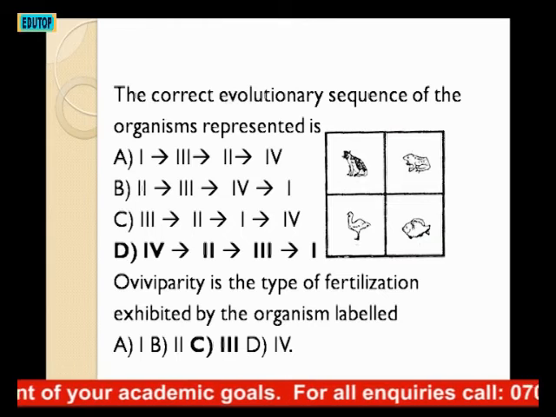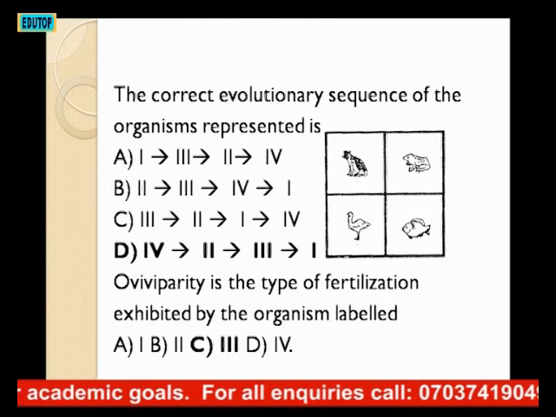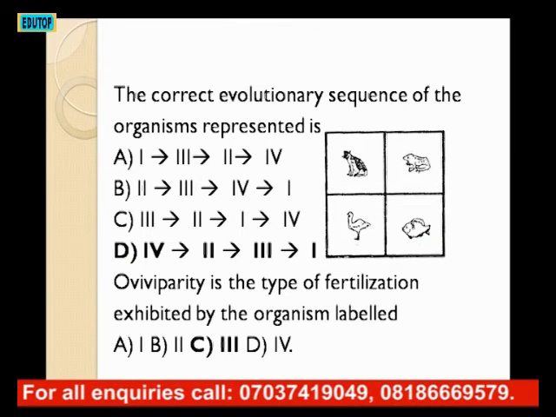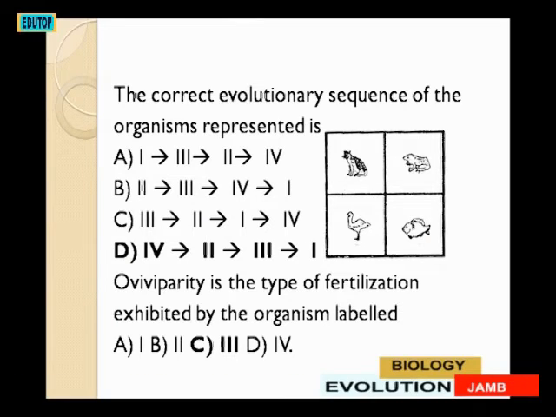The next question says oviparity is a type of fertilization exhibited by the organism labeled what? A, 1. B, 2. C, 3. D, 4. The answer is C, 3. That is birds. Birds exhibit oviparity. That is, they lay their eggs, brood over them and hatch the young ones out. So the answer is C.